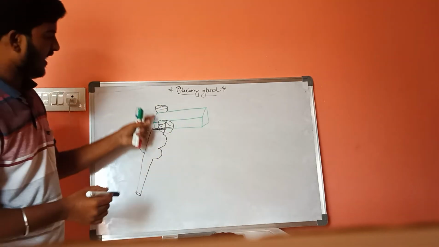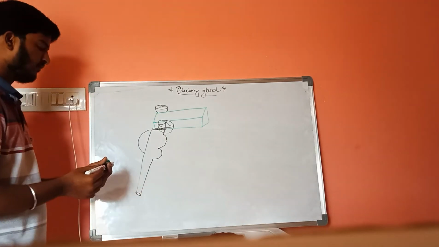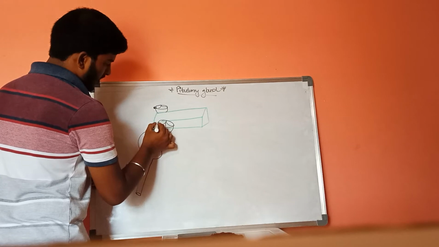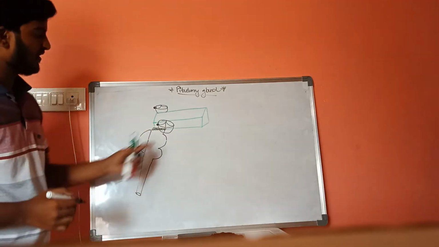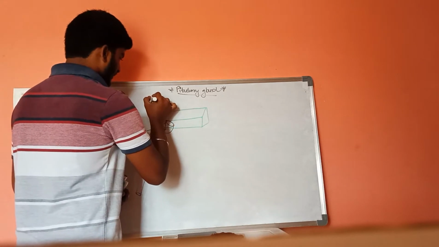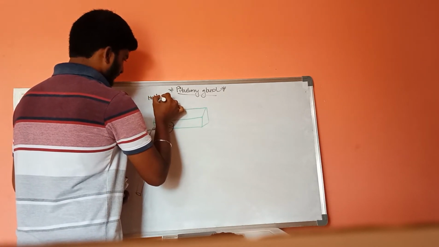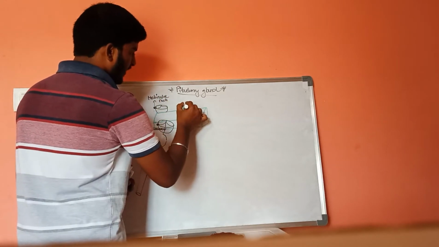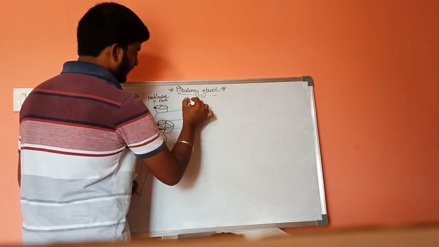These are the thalamus, and there is a special nucleus on the anterior part of this thalamus called the habenular nucleus. Habenular nuclei, and this is the third ventricle.